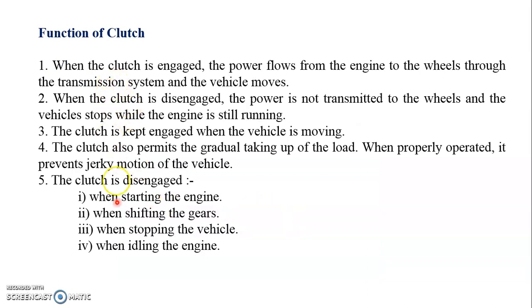Here we have also mentioned the different functions of the clutch. When the clutch is engaged, the power flows from the engine to the transmission system and the vehicle moves. The transmission system means the gearbox, propeller shaft, universal joints, final drive, differential and the rear axles. When the clutch is disengaged, the power is not transmitted to the wheels and the vehicle stops while the engine is still running. This is the neutral position.